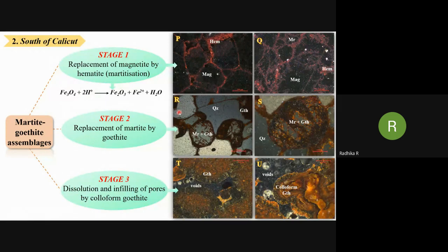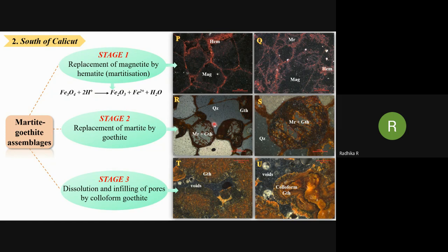And in stage two, as time goes on, the rate of weathering leads to the replacement of the earlier formed martite by more hydrous goethite. The replacement starts from the corners and advances towards the center. This phase also replaces other gangue phases like quartz from the rock.